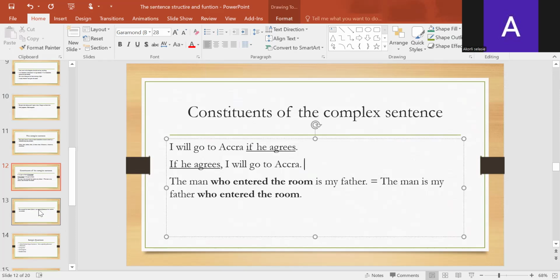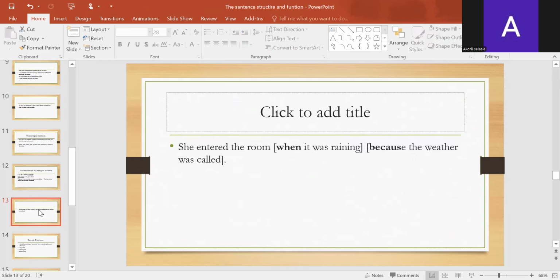Then let's look at this one too. She entered the room when it was raining because the weather was cold. Now you see that he said we can have one main clause plus one or more. Here is the case where we have one main clause plus two subordinate clauses.